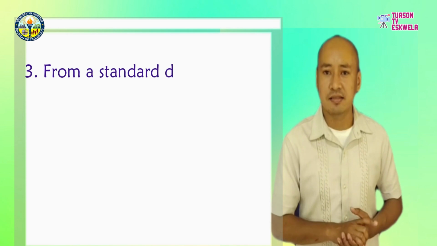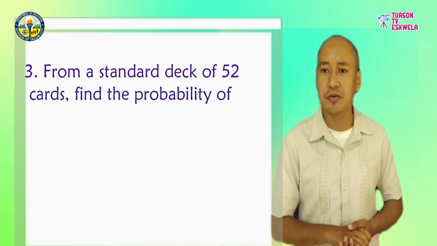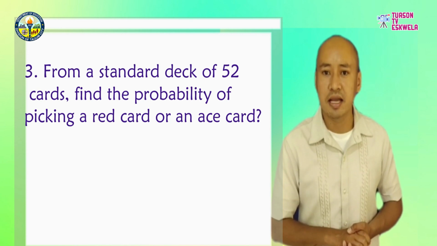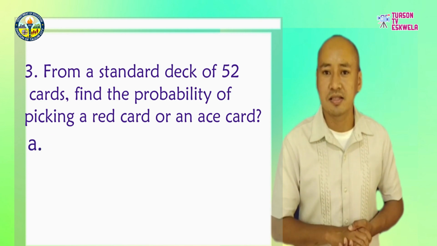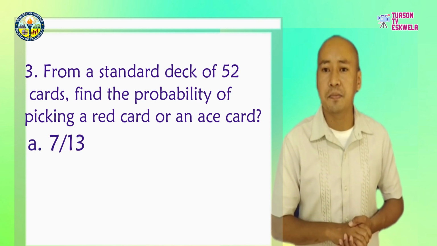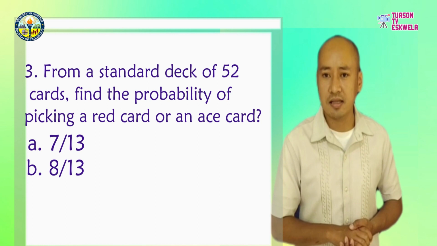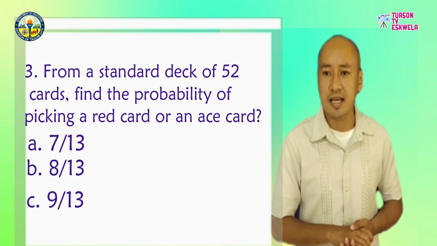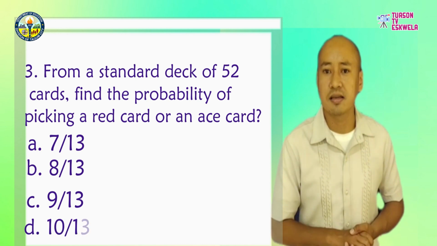Problem number 3. From a standard deck of 52 cards, find the probability of picking a red card or an ace card. A. 7/13. B. 8/13. C. 9/13. D. 10/13.